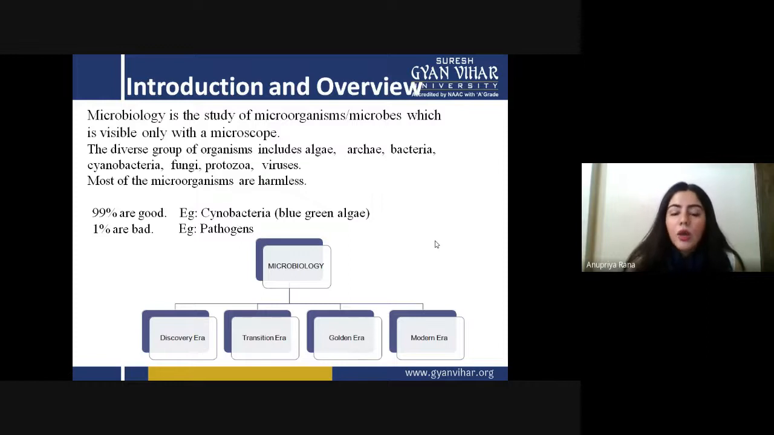Now, in this microbiological history, this whole discovery part was divided into four major eras. The first is the discovery era, the point at which we found out about microorganisms. Like someone clicks, or in some scientist's mind it clicks, that yeah, there can be something which cannot be seen, but it is present. The very first idea of having microorganisms around us came in the discovery era.